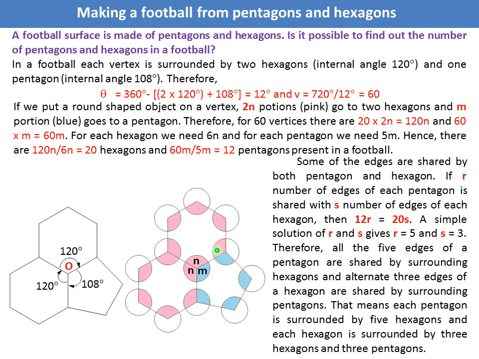Now for each hexagon, for example this hexagon, there are 1 2 3 4 5 6 corners, so 6n is required. Now we have 120n, and for each hexagon we need 6n, so the number of hexagons equals 20. Now for a pentagon we need 5m for each pentagon, and we have 60m, so the number of pentagons is 60m by 5m equals 12. So therefore a football is made of 20 hexagons and 12 pentagons, and there are 60 vertices.